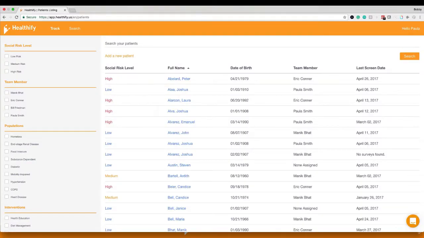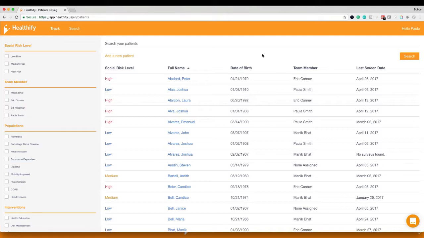And here's where Healthify comes in, right? So ideally, we're able to take this information and search for a resource. We're able to find a great resource. And now, today, we're going to talk about that second process of tracking and managing Helen inside of Healthify. So let's jump right into it.